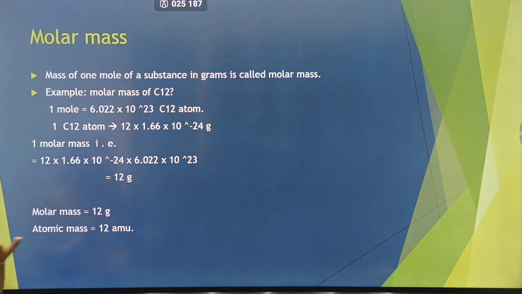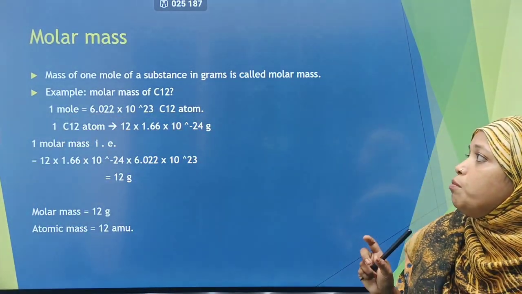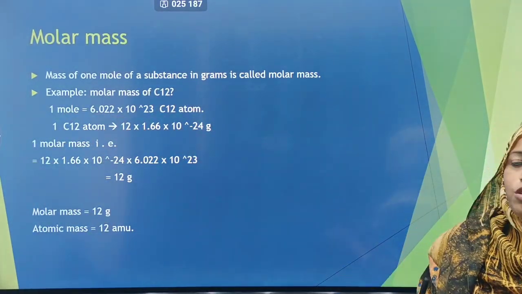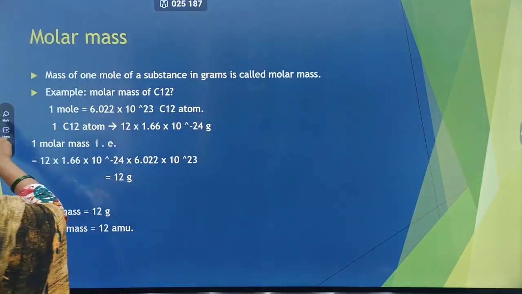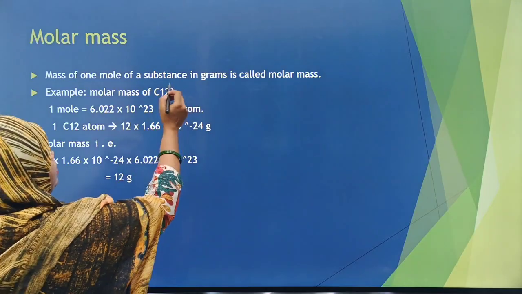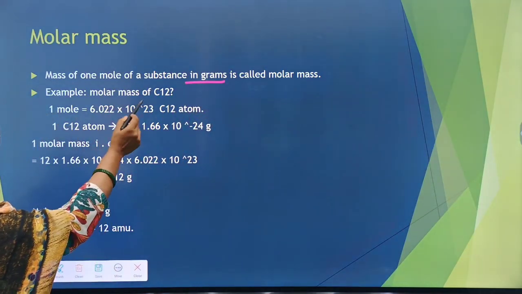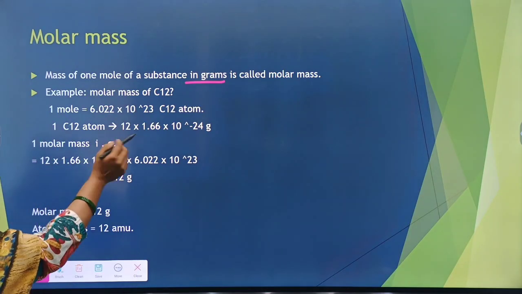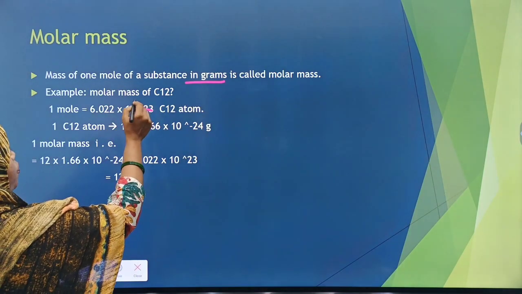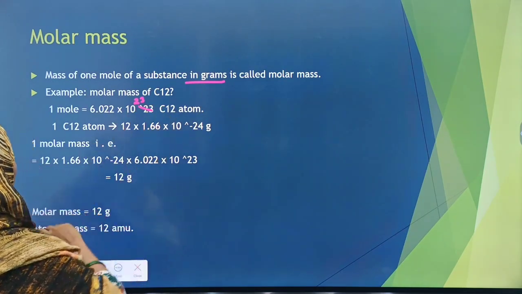Now we'll come to molar mass. The mass of 1 mole of a substance in grams is called molar mass. You see, in moles it was different. Now, we'll take an example of molar mass of C12. 1 mole, as we learned in the previous slide, is 6.022 into 10 raised to 23 carbon 12 atoms.